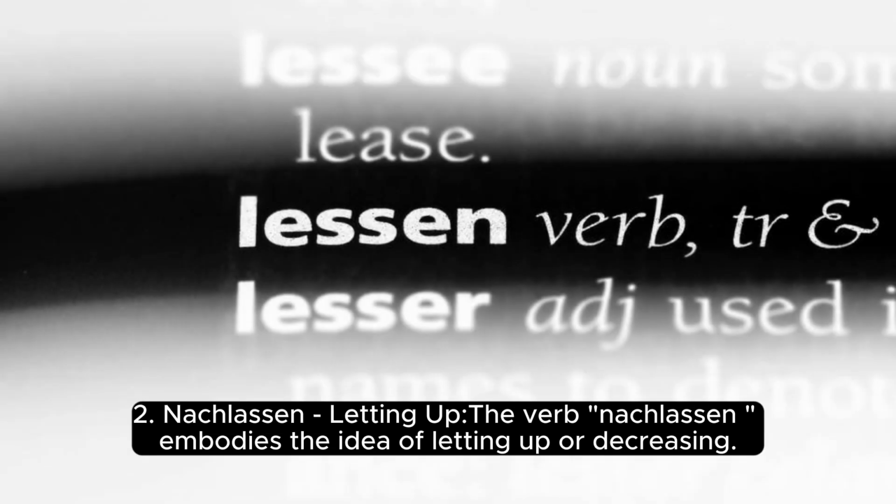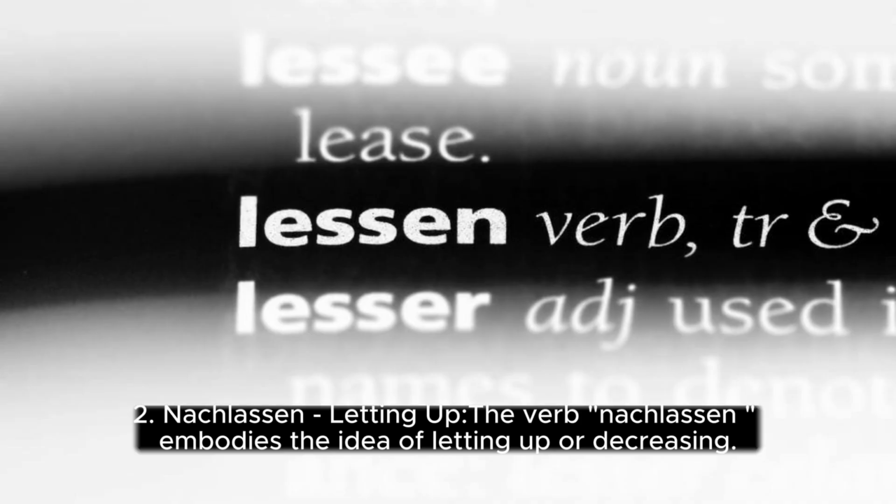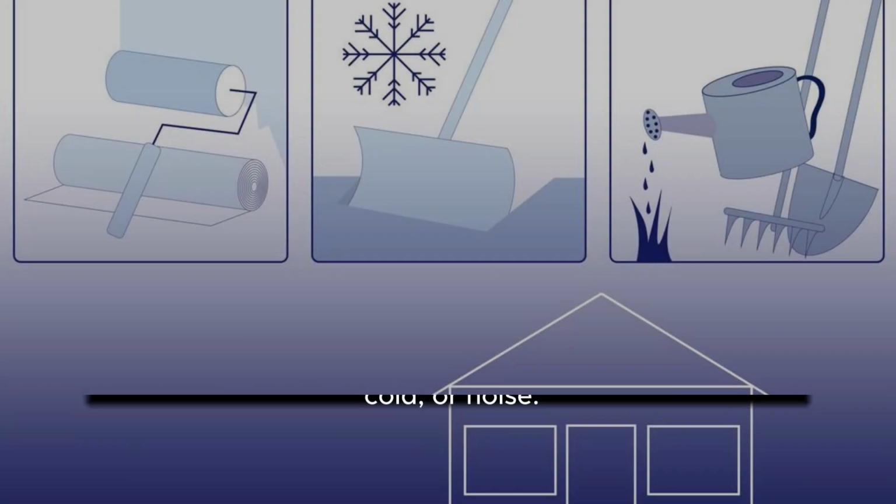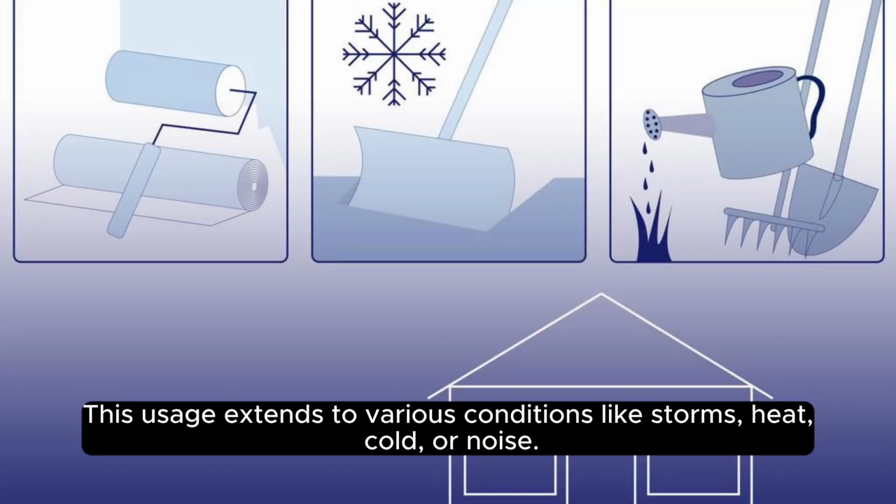2. Nachlassen, letting up. The verb nachlassen embodies the idea of letting up or decreasing. For instance, "Wir sollten spazieren gehen, wenn der Regen nachlässt" translates to, we should go for a walk when the rain lets up. This usage extends to various conditions like storms, heat, cold, or noise.